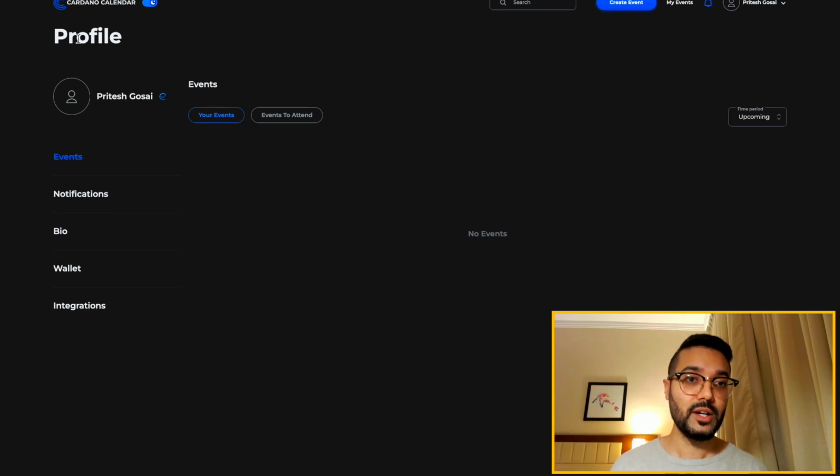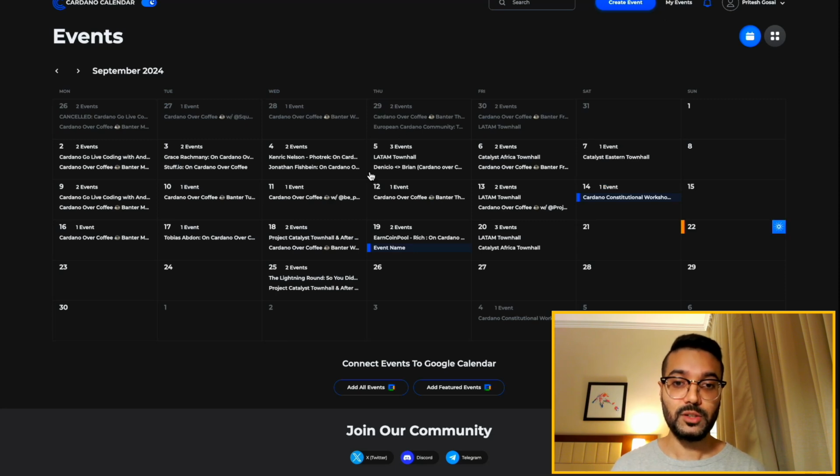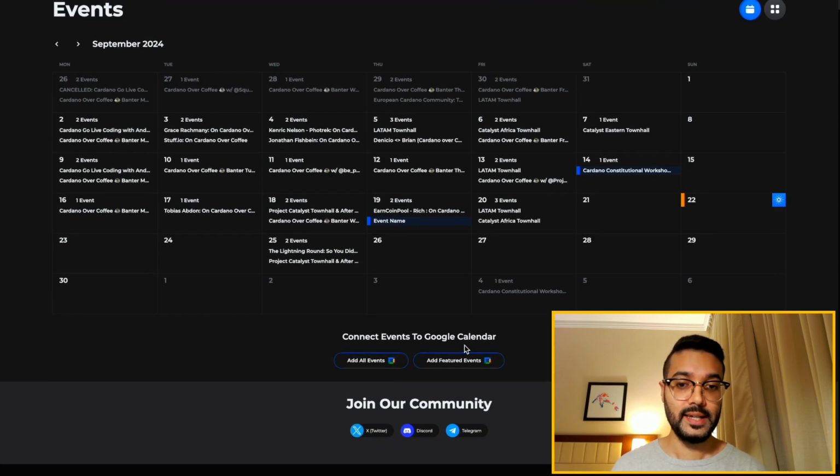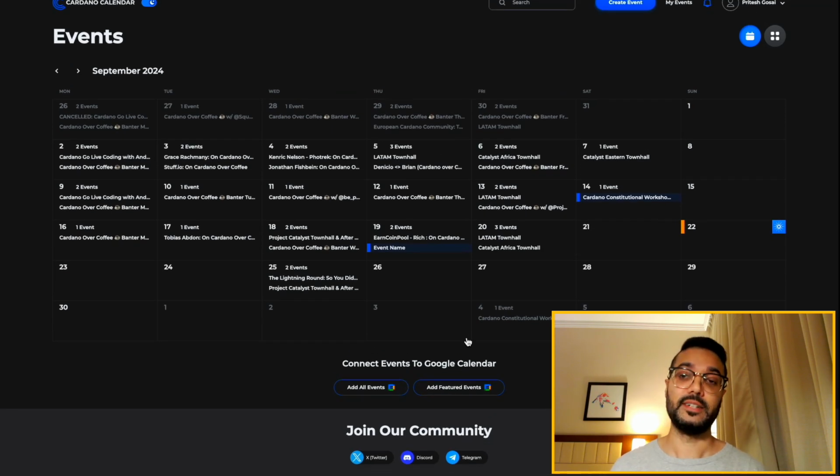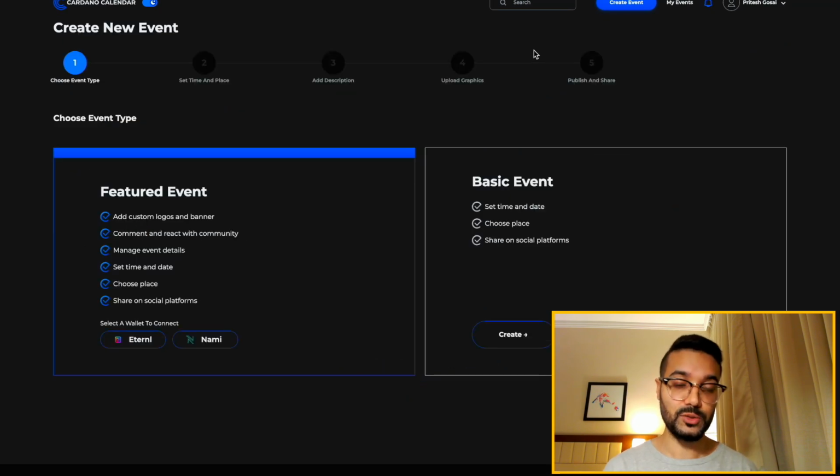Now that we've gone through a brief overview, let's go ahead and take a look at creating an event. So this is going to be one of the main features of the calendar, something that we've really thought a lot about in terms of the user experience. So basically the first step that we have to do is choose whether it's going to be a featured event or a basic event. Basic event is simply going to be the time, the date, the location, socials, things like that.